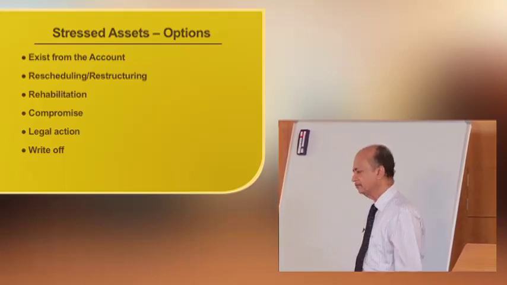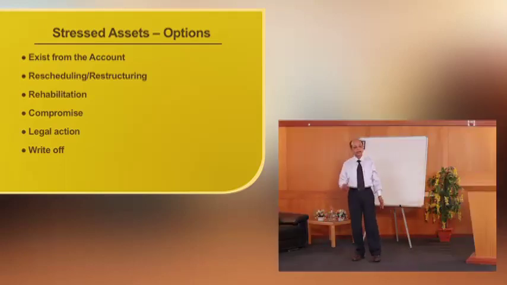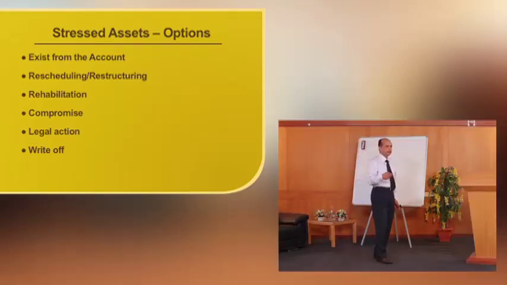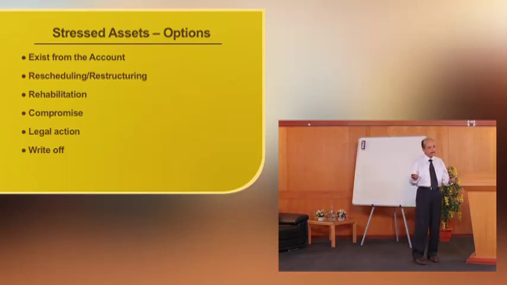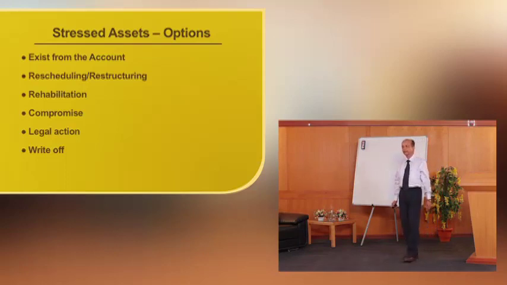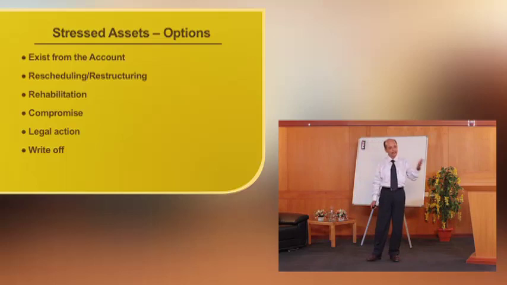Then another option available is rehabilitation. Then if that is also not possible, the bank can offer some sort of compromise. Or if that is also not workable, then the bank may go for legal action.